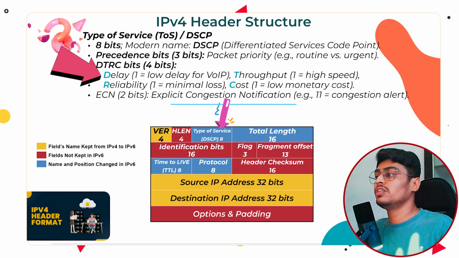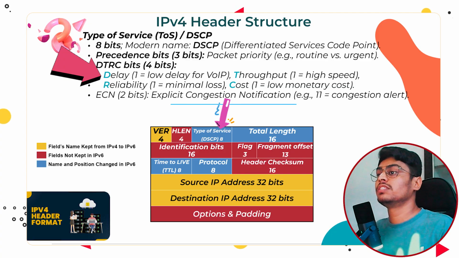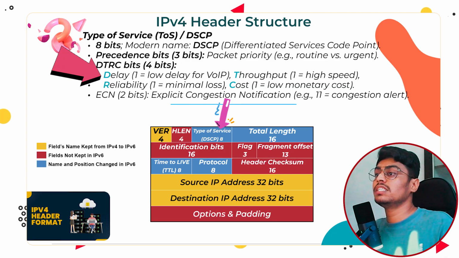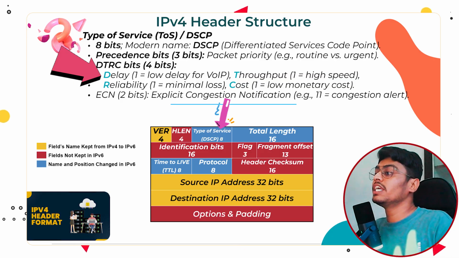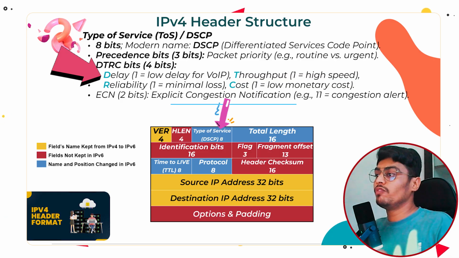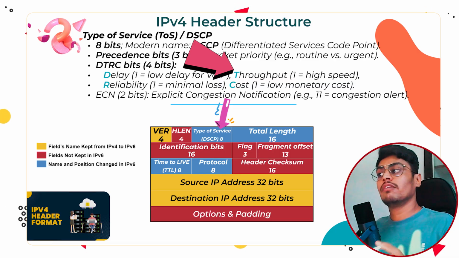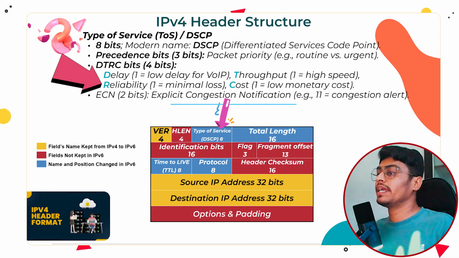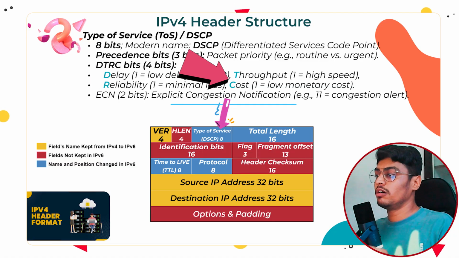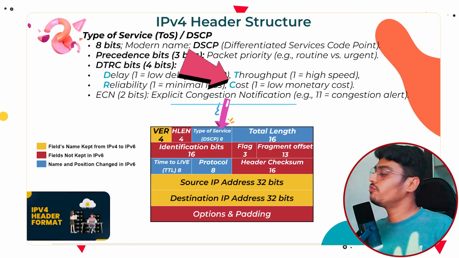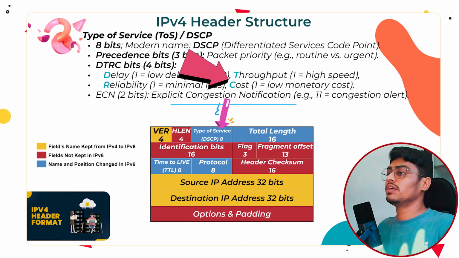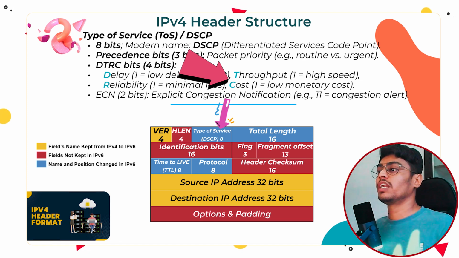In today's time we use many applications like WhatsApp calling, which is voice over IP. For services where we want less delay, we keep the delay bit as 1. If we want higher throughput, rate of transfer, we keep throughput as 1. For reliability, if we want the packet to reach without dropping, we keep it as 1. For cost, if we want minimum monetary cost, we use 1. The last bit is reserved for future use. This is DTRC: delay, throughput, reliability and cost.